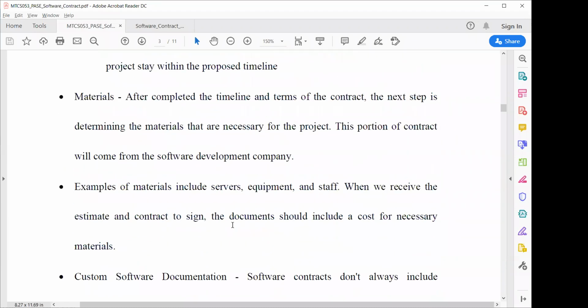Examples of these materials are servers, equipment, staff. When we receive the estimate and contract to sign, documents should include a cost for necessary material. So it should be mentioned that, suppose you are installing software on a client's premises and you require a server, and the server costs around 10 lakh rupees. You should mention that the cost of your software development excludes the server requirement, which is about 10 lakh or approximate in future, and that is not included in your software development cost.